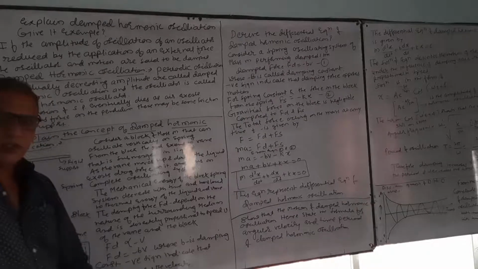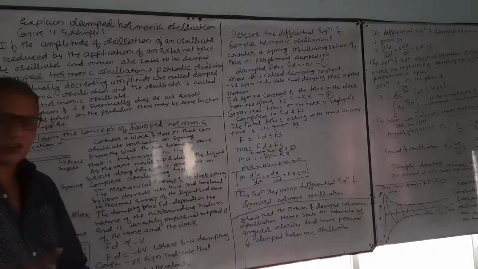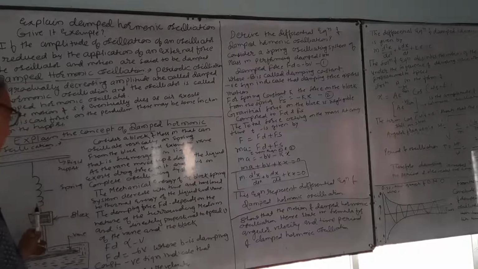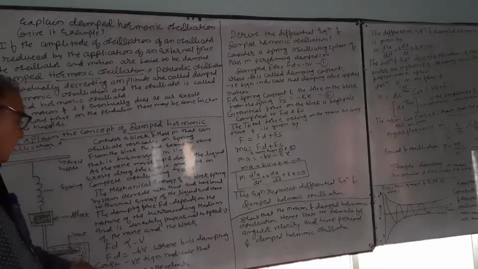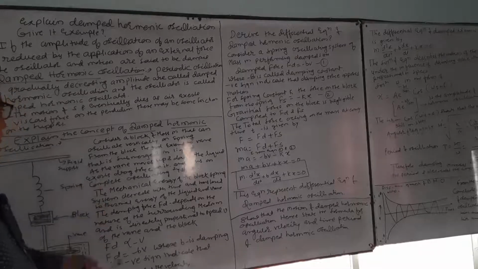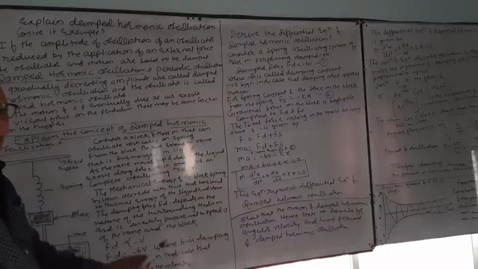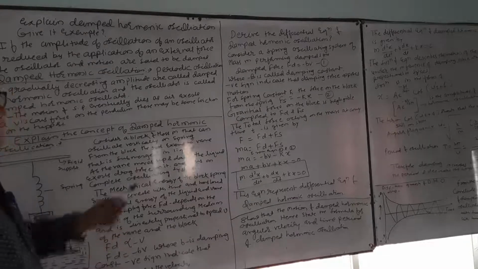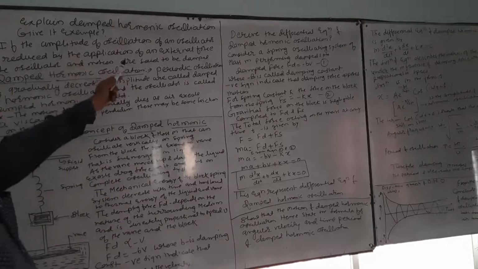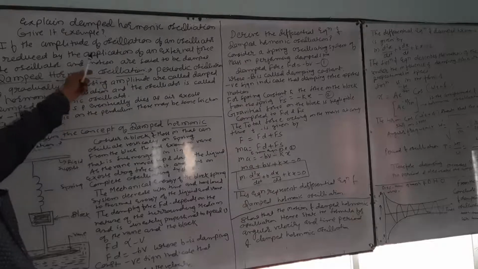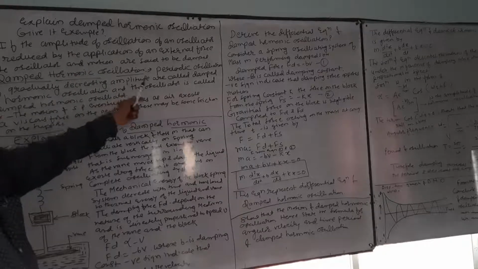In the examination, a 2 mark question may be asked. Half a mark is for the diagram. Then 1.5 marks for the description, explaining the concept of damped harmonic oscillation. And the 1 mark questions that are important: what is meant by damped oscillation and what is meant by damped harmonic oscillation.